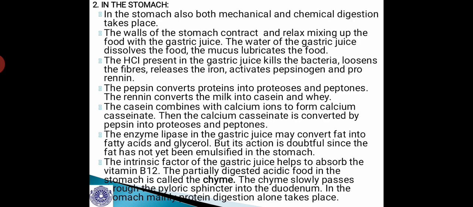And in the stomach mainly protein digestion alone takes place. The reasons are, in the gastric juice there are no carbohydrate-digesting enzymes, and even though the gastric lipase is present, the amount is very little and the fats are not yet emulsified, hence no lipid digestion, but only protein digestion occurs in the stomach. This you have to remember. And this protein digestion, as I already told you in the earlier part of this slide, is aided by the two active enzymes called pepsin and renin.